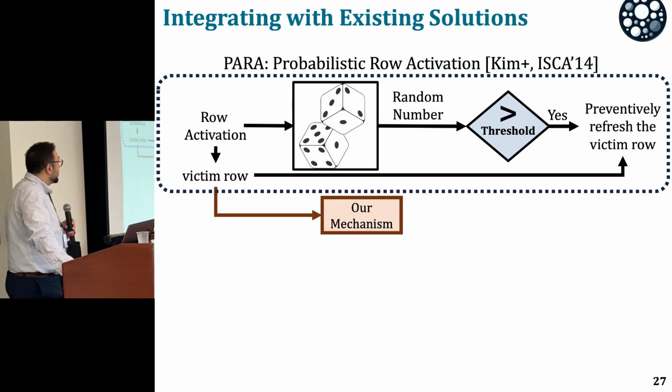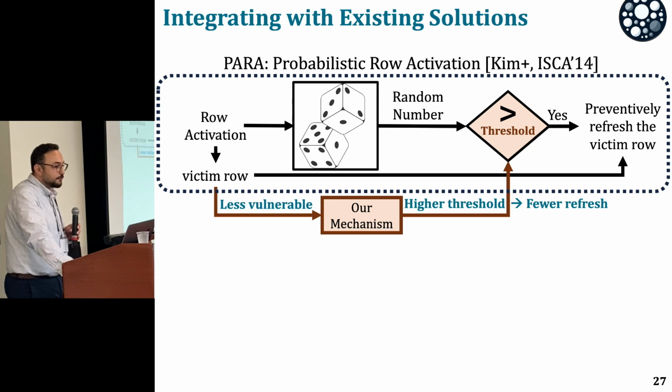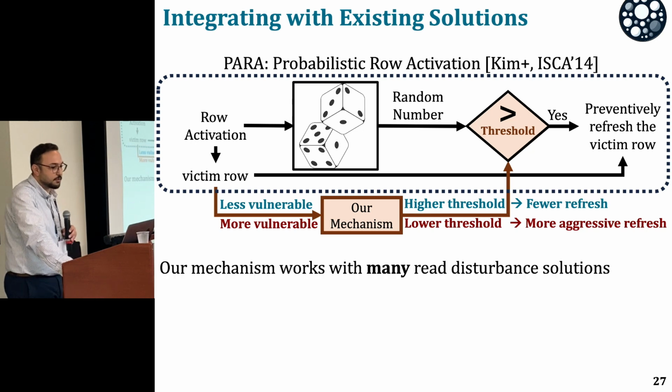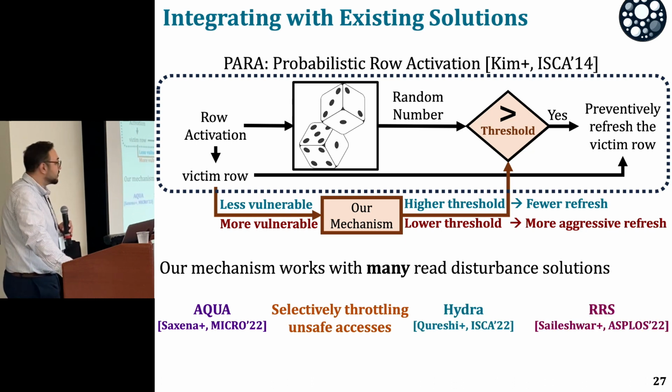So basically, we provide this victim row information to our mechanism, and it dynamically changes the threshold value so that if the row is less vulnerable, it applies a higher threshold, leading to fewer refresh operations, and vice versa. Our mechanism works with many read disturbance solutions, and we show it for 4 state-of-the-art recent ones. I obfuscated one of them for blindness reasons.